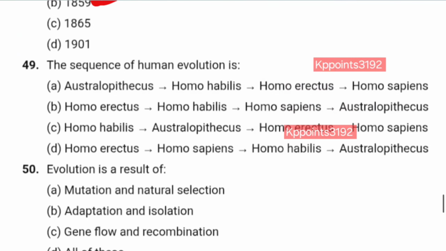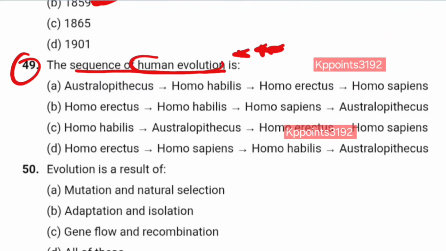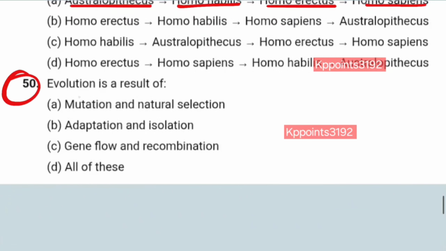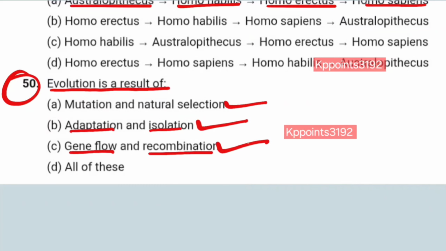Now, question number 49. The sequence of human evolution, most important question. Australopithecus, yes. And then Homo habilis, yes. Homo erectus, yes. Homo sapiens, yes. Number 50, and last question. Evolution is a result of mutation and natural selection? Yes. Adaptation and isolation? Yes. Gene flow and recombination? Yes.